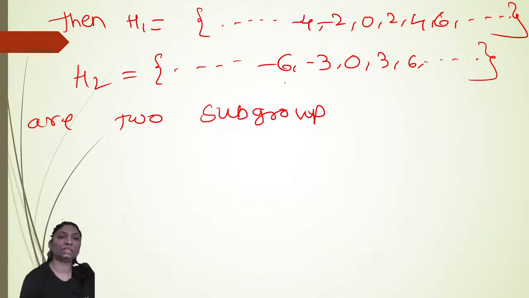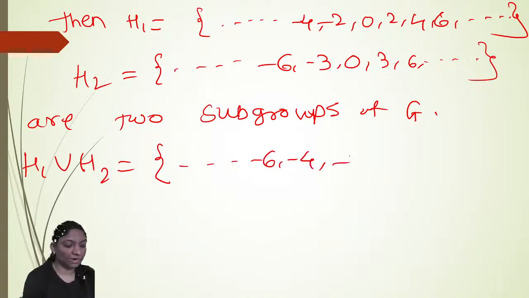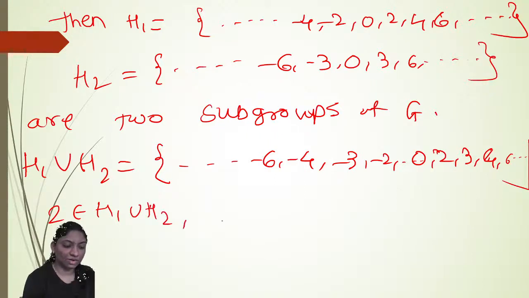We have to check whether the union of these two subgroups is a subgroup or not. Now we'll take the union. H1 union H2 will contain the elements -6, -4, -3, -2, and so on, 0, 2, 3, 4, 6, and so on. As 2 belongs to H1 union H2, and also 3 belongs to H1 union H2, right?